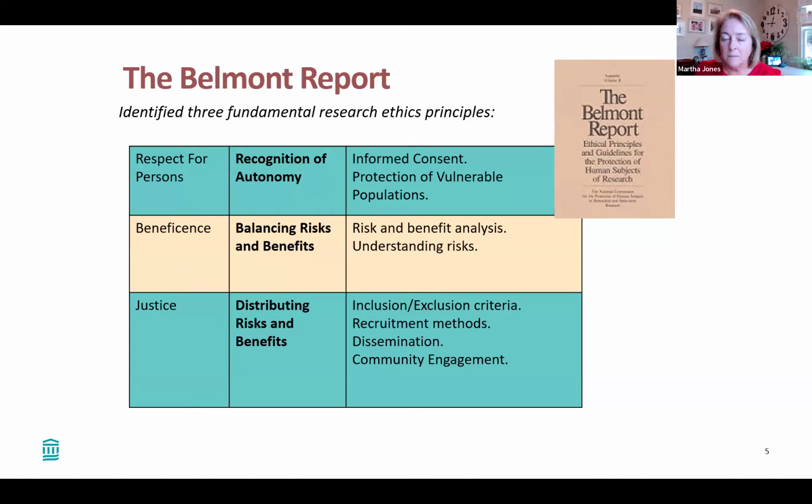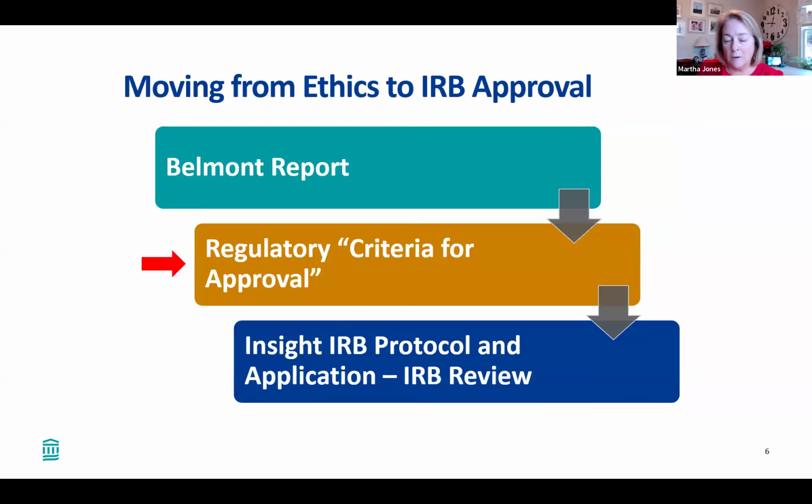The IRB has to look at your protocol and assess the risks and potential benefits of that from the participant's perspective, and understand the risks of your protocol. And the justice principle helps us think about who should be included or excluded from a research study. What recruitment methods are you using? How are you going to disseminate the information from the study? And as Katie talked about, community engagement would fall into this justice principle as well.